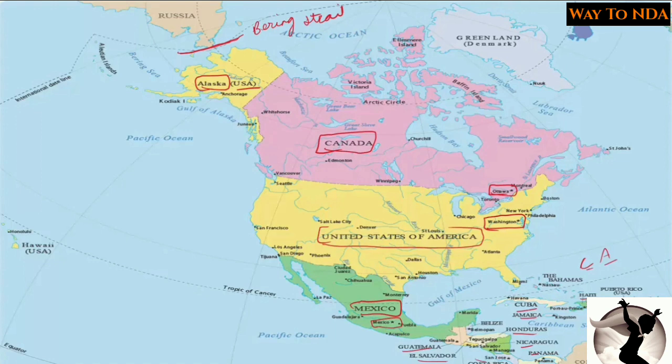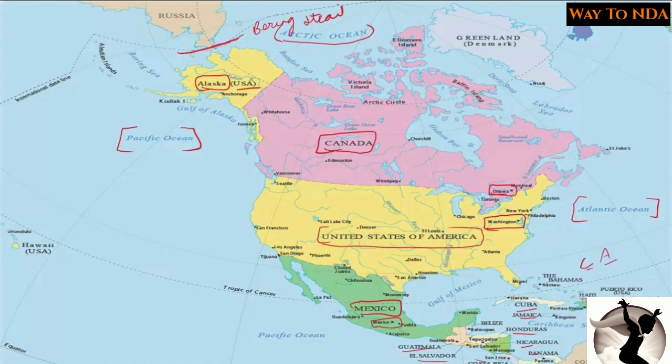Then if you see the major water bodies around the North American continent, on the west you will find the Pacific Ocean, and on the east you will find the Atlantic Ocean. On the north side you will find the Arctic Ocean. So these are the three important oceans around the North American continent.